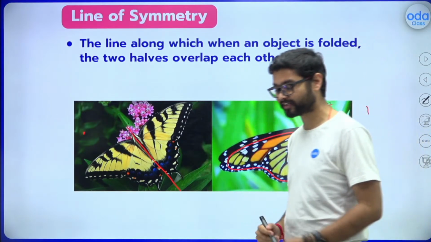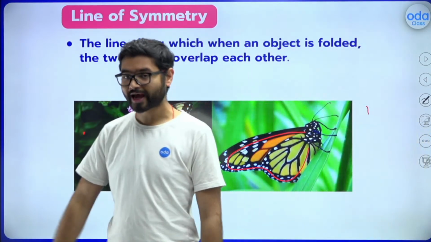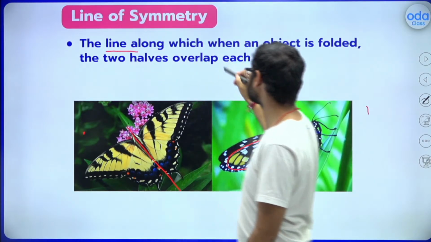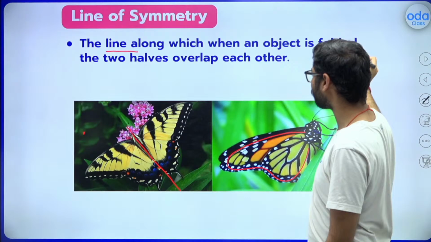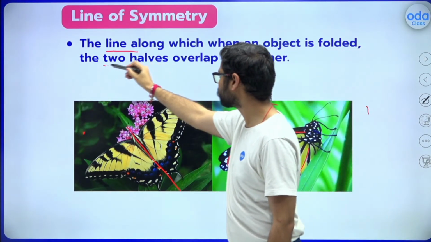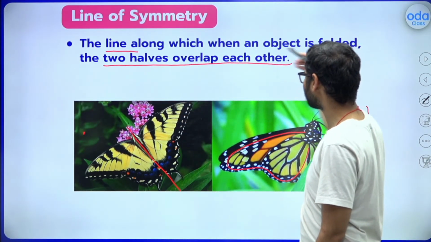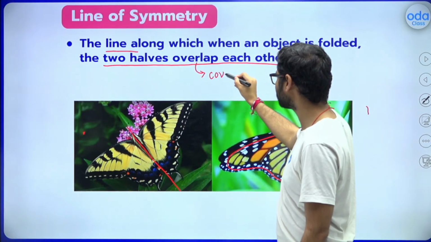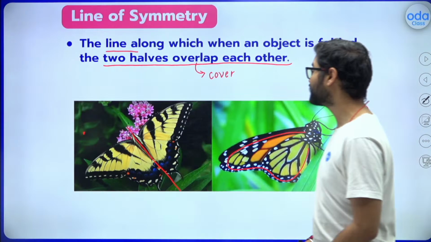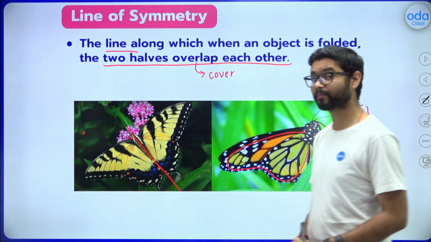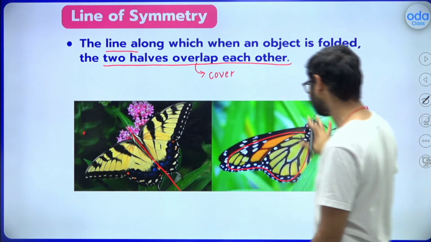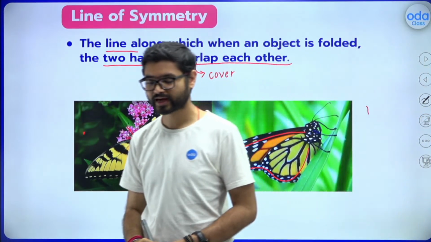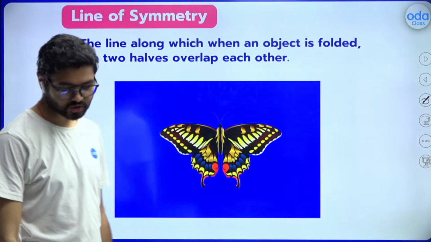That is the second definition of symmetry. The line of symmetry is the line along which, when an object is folded, the two halves overlap each other. Overlap means cover. If you do not understand overlap, overlap means cover. They completely cover each other. So that is the second definition of the line of symmetry. Understood? Let me show you one more thing.